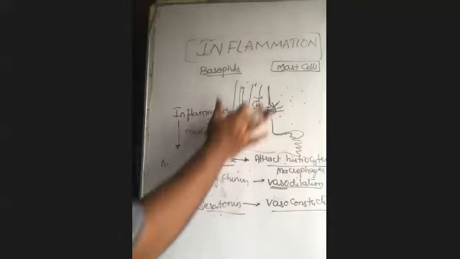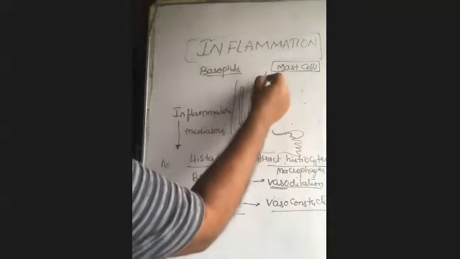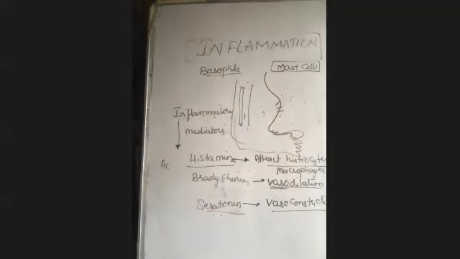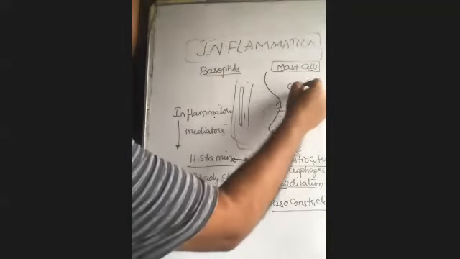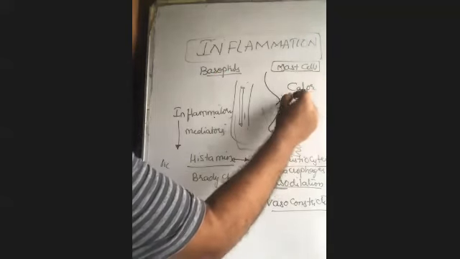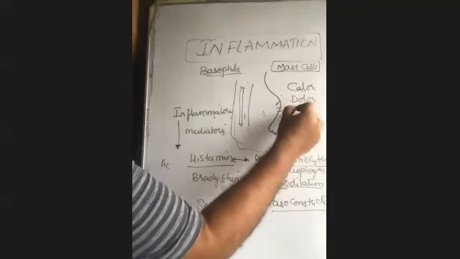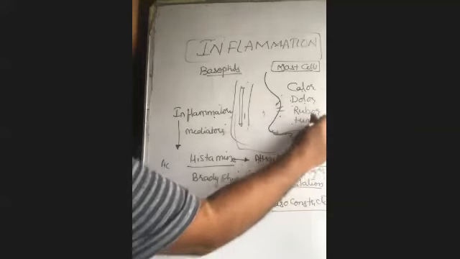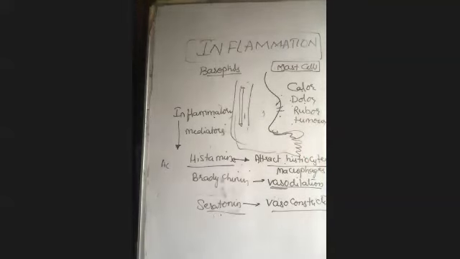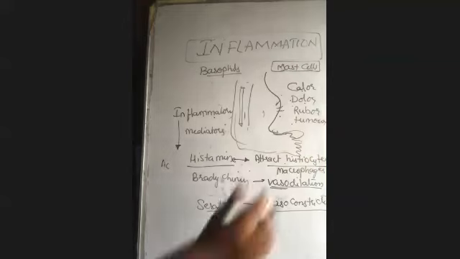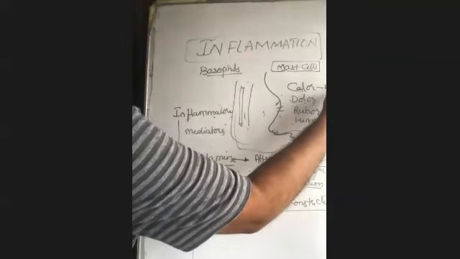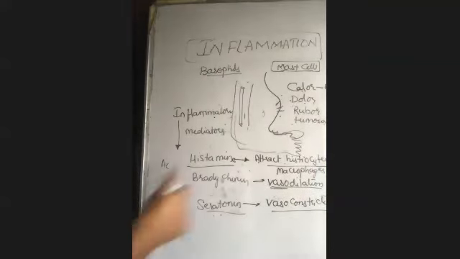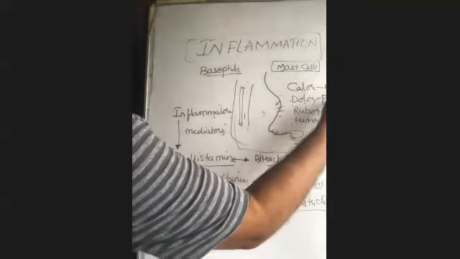Then this inflammation results. The concepts will come here: calor, dolor, rubor, tumor. Just do remember. It is for our life aspect here. So that's why remember the four. Maybe not present in the textbook, but if you remember, that will be good for us. Calor means at the site of injury, heat is generated. Dolor, at the site of injury, there is pain.